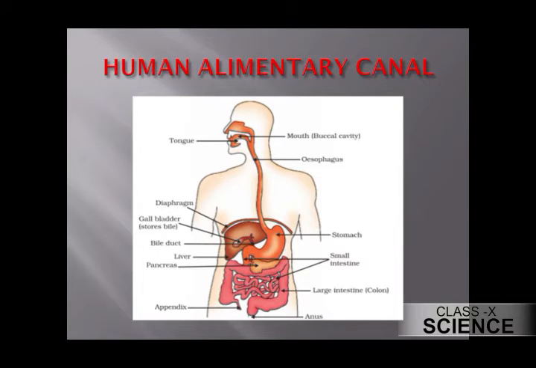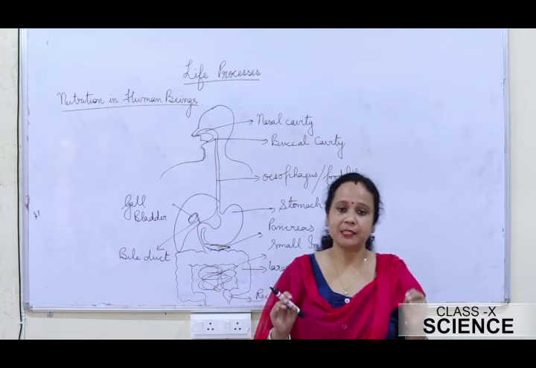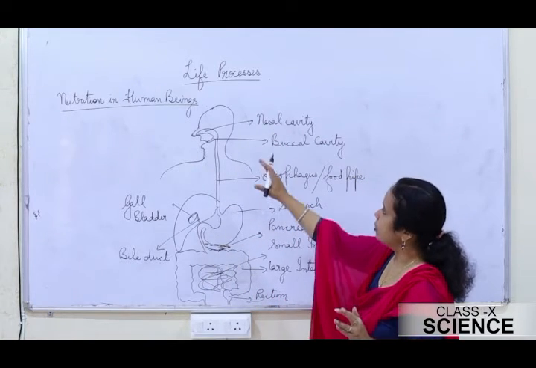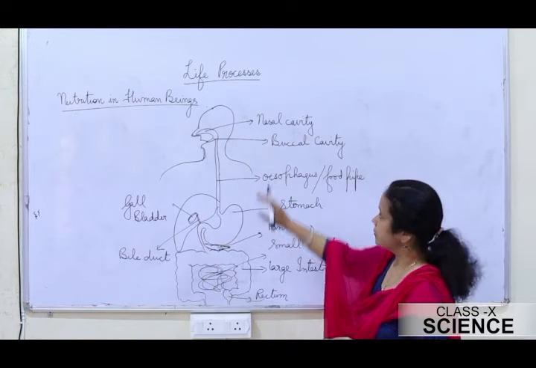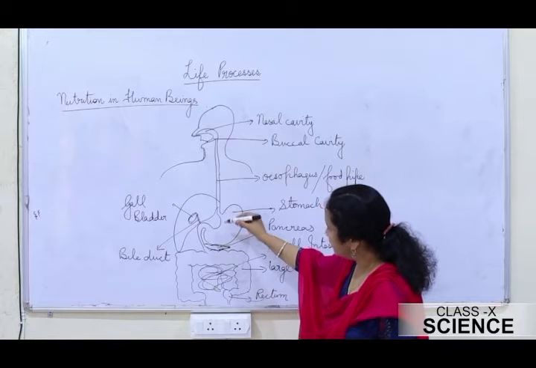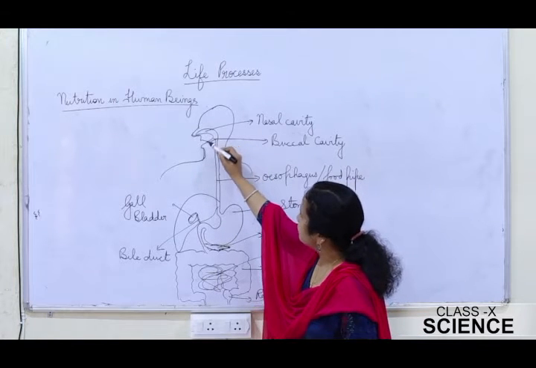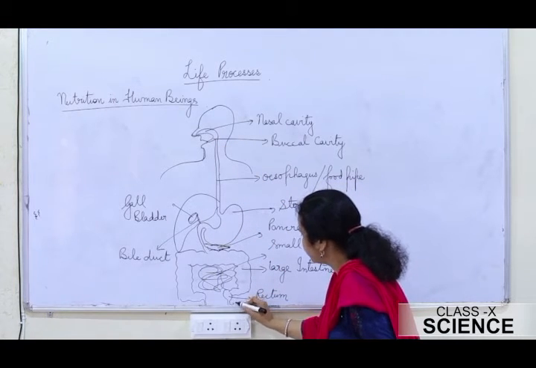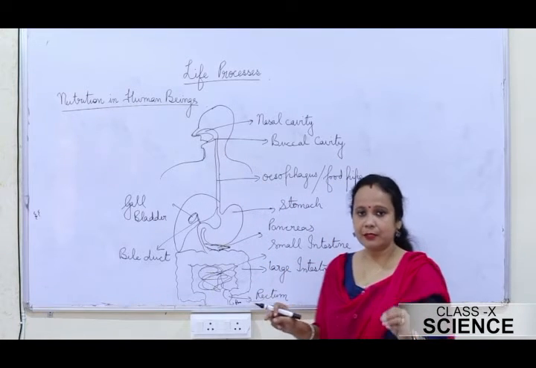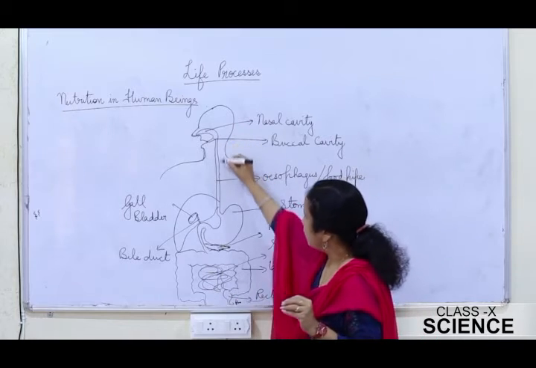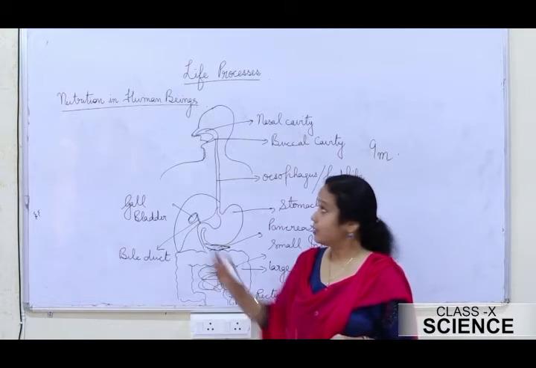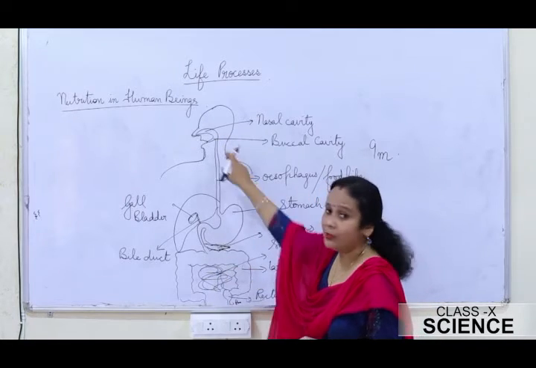What is actually nutrition in human beings? The nutrition in human beings takes place with the human digestive system. This is a rough structure of the human digestive system. The human digestive system consists of an alimentary canal which extends right from the mouth till the anus. This is the anus. It is a long structure. In an adult human, the length of this alimentary canal is about 9 meters. You can imagine the length.